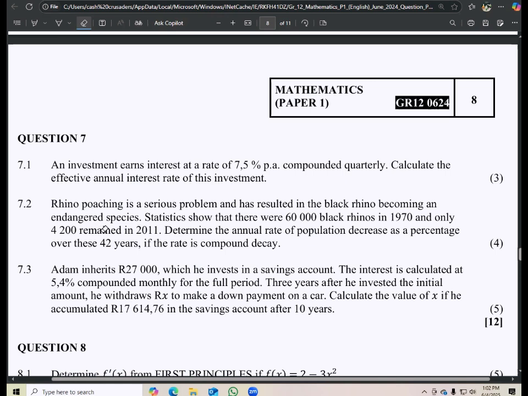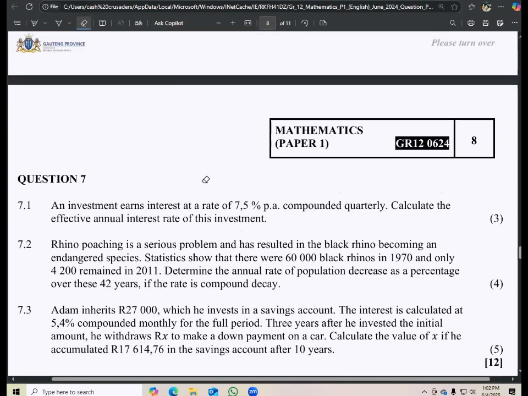We do understand that firstly, the accumulated amount is what? So we're going to say the accumulated amount after that is 17,614.76, right? And then what was the invested amount? 27,000. So we're just going to use the formula A equals P(1 plus i) to the exponent of n. So we are going to have 27,000, which was invested for what? It was invested for the whole of the 10 years, right?